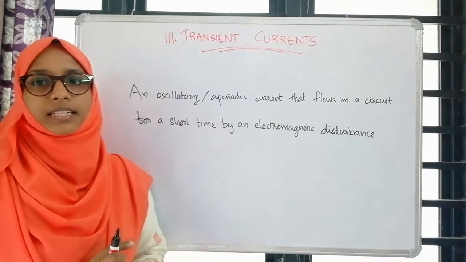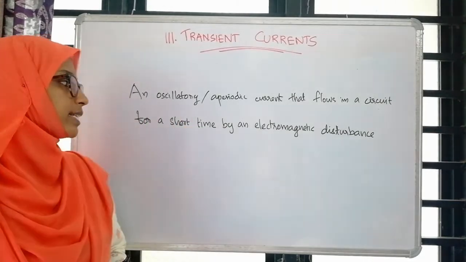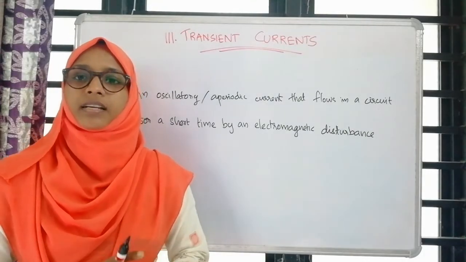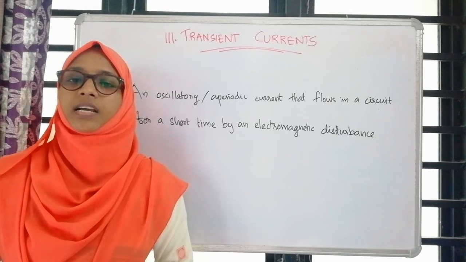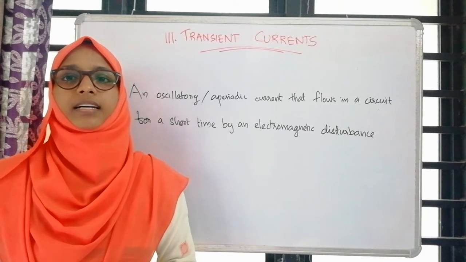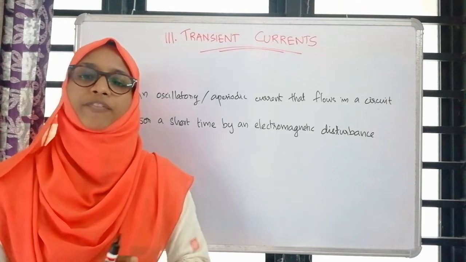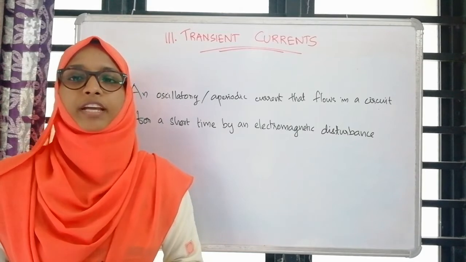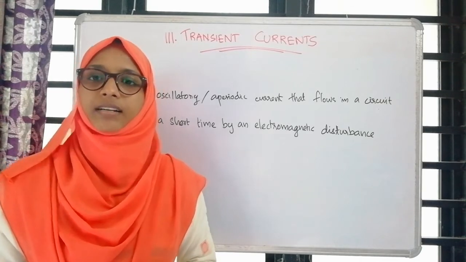And what is a transient current? It is an oscillatory or aperiodic current that flows in a circuit for a short time due to an electromagnetic disturbance. That is, when we apply an EMF to a circuit having inductance or capacitance, there will be some electromagnetic disturbance, and due to that the current holds for a little time. Instead of a sudden rise or sudden fall of current, there happens a growth of current and a decay of current. So we can start with the first circuit.